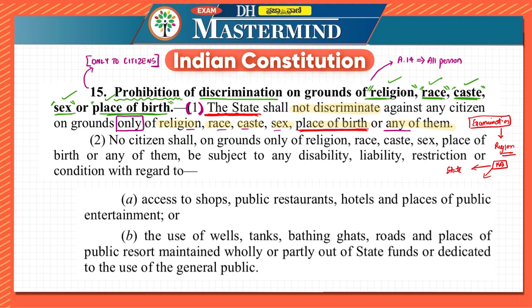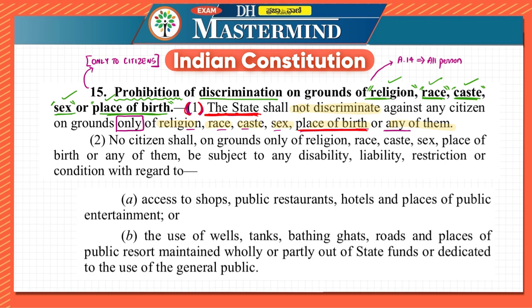Correct? So they have already mentioned that the state should not discriminate. Then how come the state differentiates or discriminates? Because the restrictions are also mentioned over here. That also you have to remember. Residence itself can be given as a qualification for certain purposes. For example, for an employment which is permitted to certain regions, etc. On the basis of that, there can be discrimination. It is not taken as discrimination, but it is taken as a regulation. That is a qualification. So the first one, I hope you have understood.